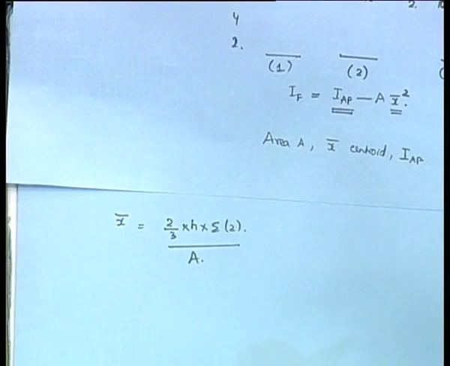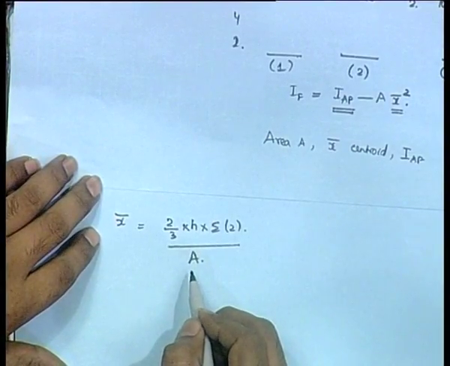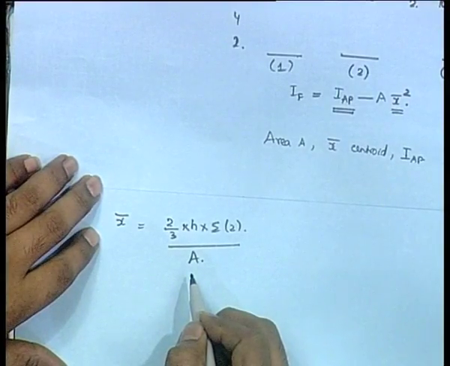First moment by, is it by area or is it by function of area? One minute. So it is by area, otherwise the 2 by 3 h will not come. If you remove 2 by 3 into h, then it will be function of moment by function of area.